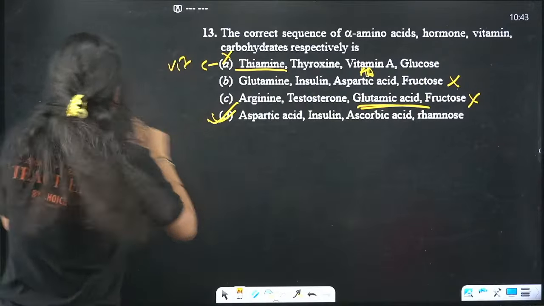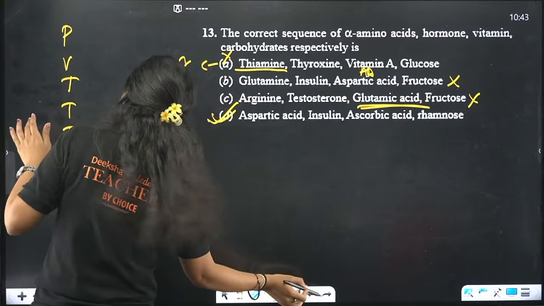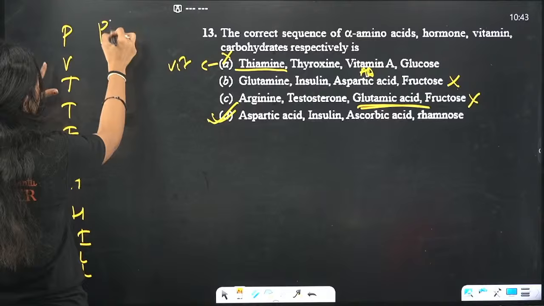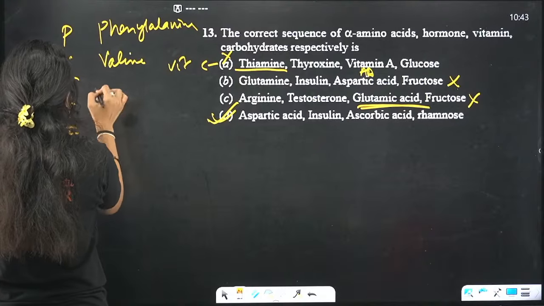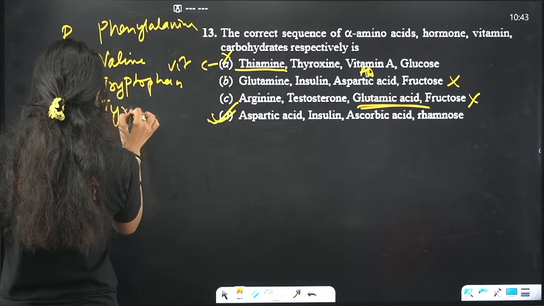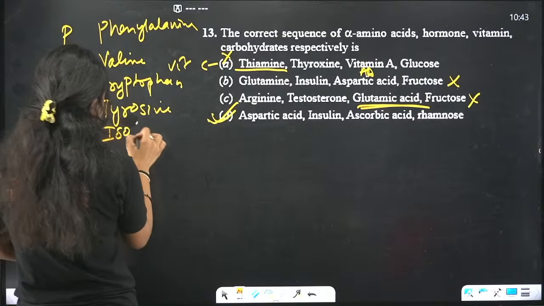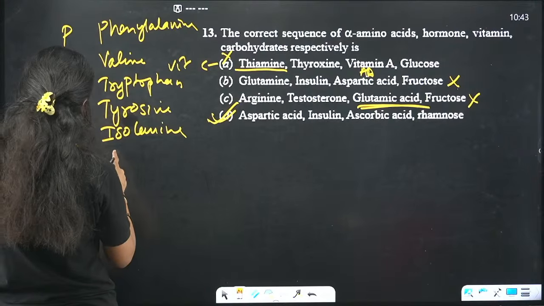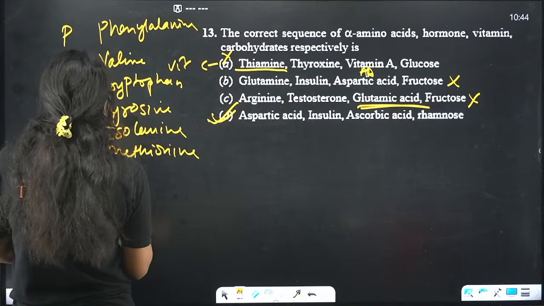I'll give you one trick also. We have essential amino acids, that's PVT TIM HALL. Phenylalanine, valine, tryptophan, threonine, isoleucine, HI becomes histidine, isoleucine, M is methionine, A is arginine.